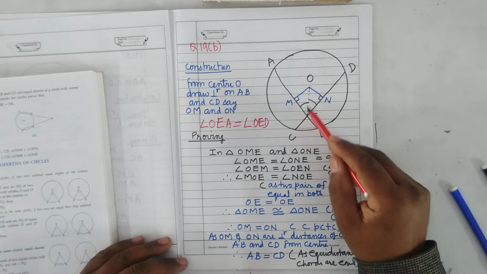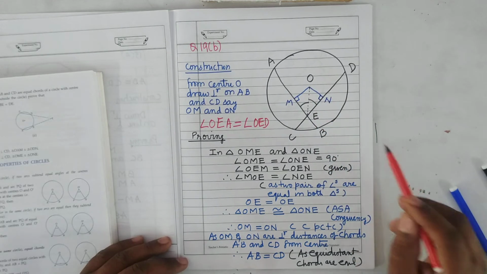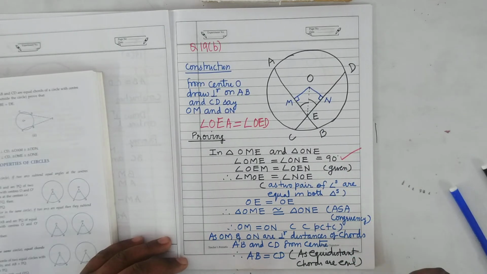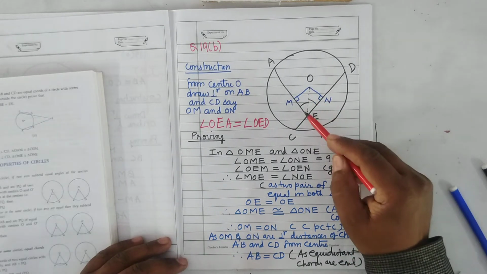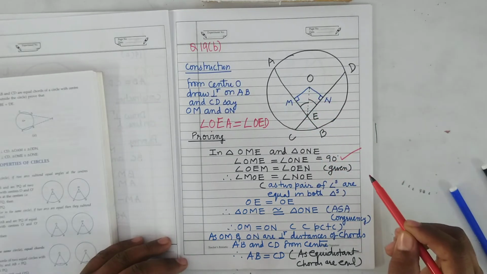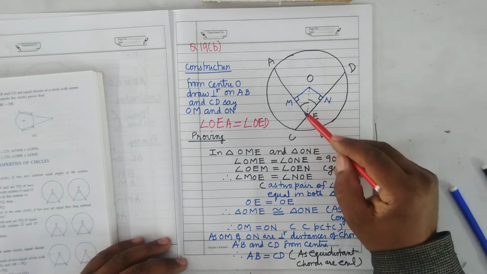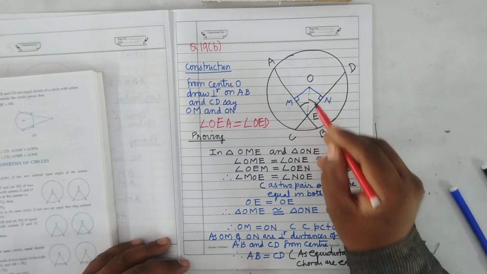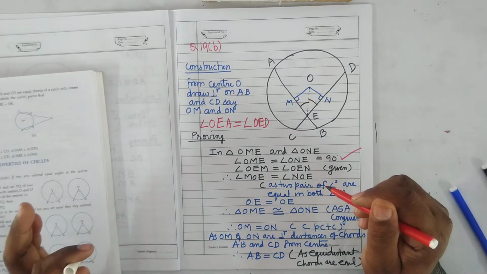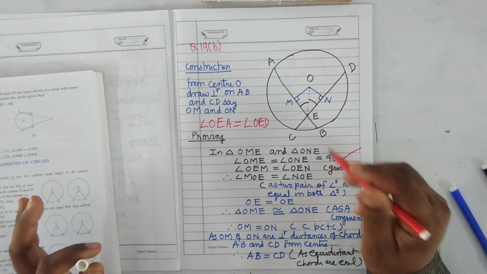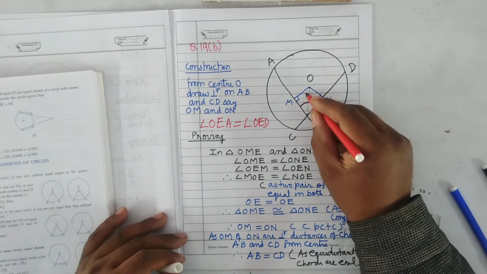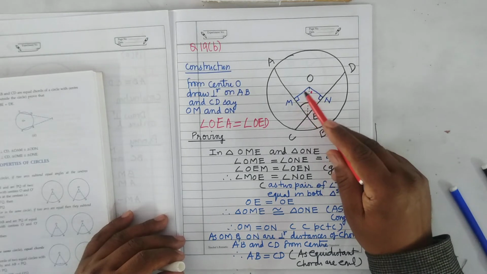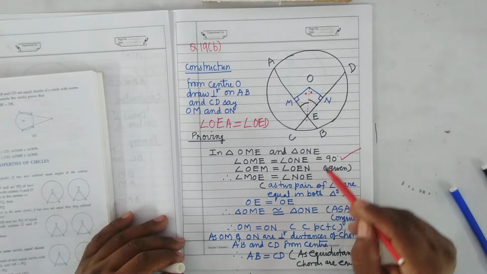From O, draw a perpendicular on AB, say OM, and from O, draw a perpendicular on CD, say ON. So in both triangles OME and ONE, angle M will be equal to angle N, 90 degrees. Angle OEM will be equal to OEN. Why? Because OE bisects angle AED. Therefore, this angle will be equal to this angle. Now, when two pairs of angles are equal between two triangles, the third will automatically be equal. Therefore, angle MOE will be equal to NOE.